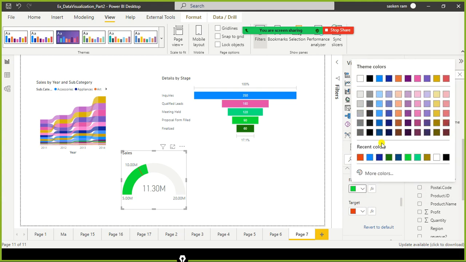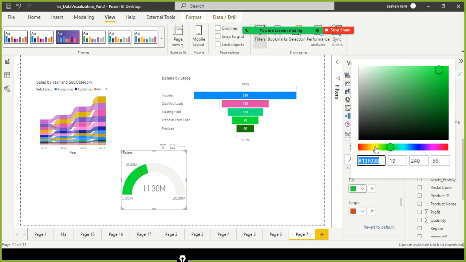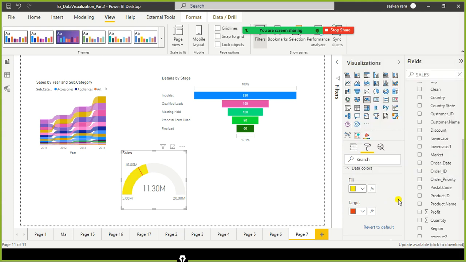Or you can use some other colors also. So this is gauge chart.